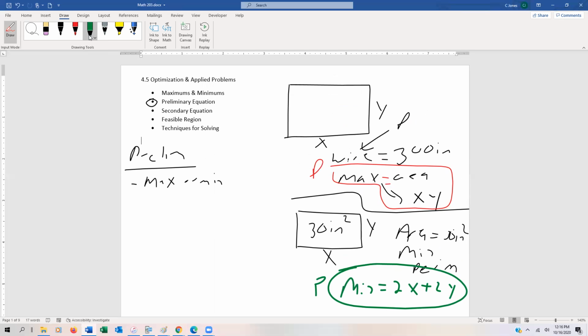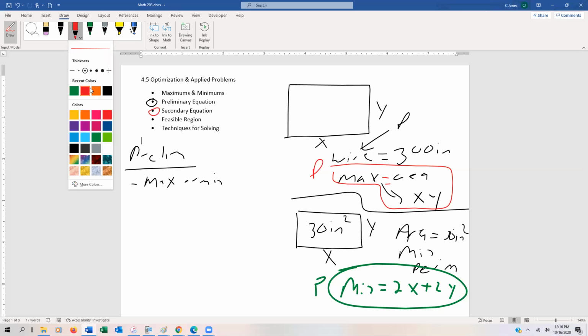Now we also have these equations called secondary equations. And the secondary equations are essentially the ones that are given to us. So we can figure out what's given already. So for instance, with respect to the very first example, we were trying to take the wire and say it's 300 inches.